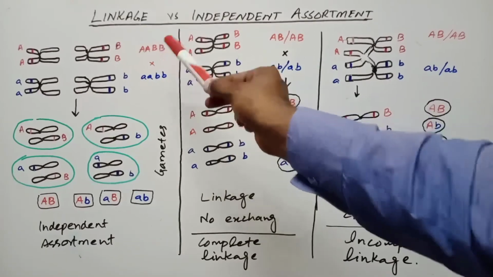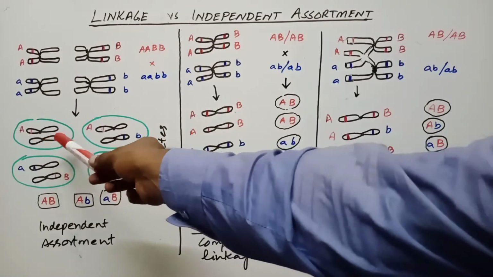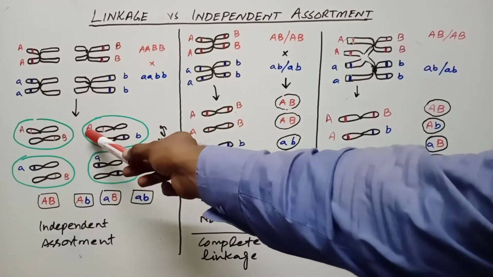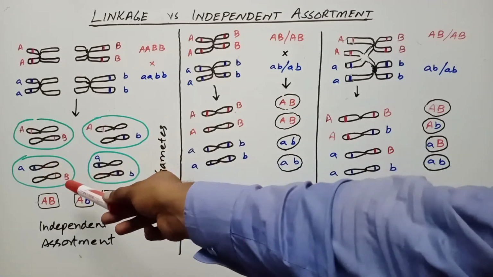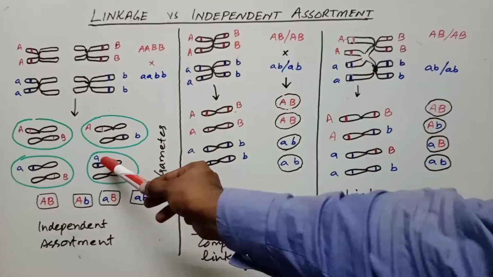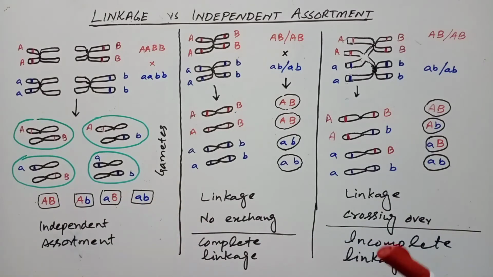This is a dihybrid cross, and there will be four different types of gametes. Capital A will be with capital B, and capital A may also be with small b. Small a will be with capital B, and small a will be with small b. These are four different types of gametes, and they are in equal number.